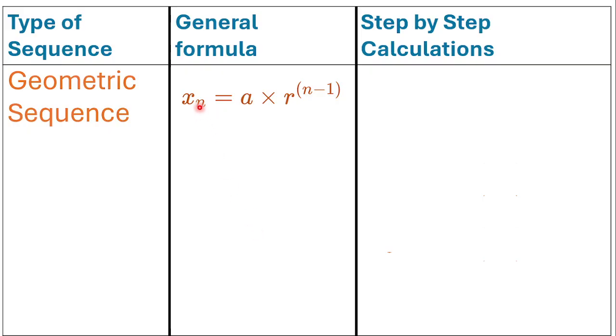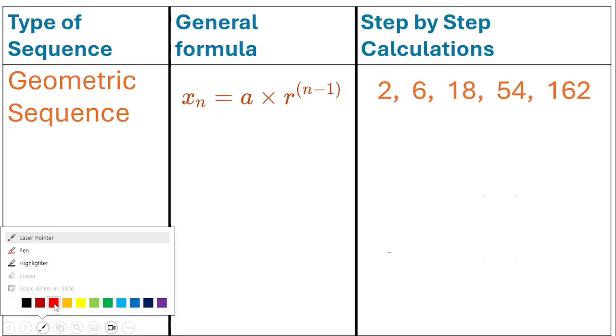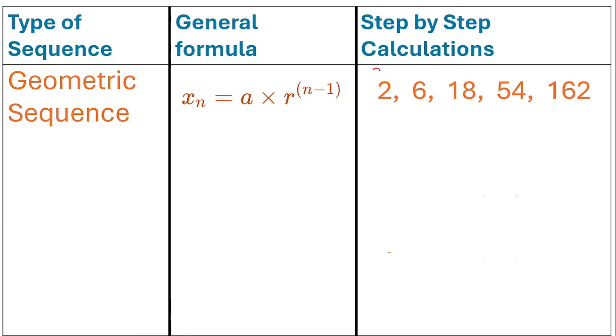Now, the general formula for a geometric sequence is x sub n, which is equal to a multiplied by r to the power of n minus 1. Now let's go back to our geometric sequence. For our geometric sequence, this value, number 2, is our first term in the sequence, so that's going to be x sub 1. So in this case, n is equal to 1 for x sub 1. Then we have our next term in the sequence, which is x2. That's our second term. And in this case, n is equal to 2 because this is our second term.